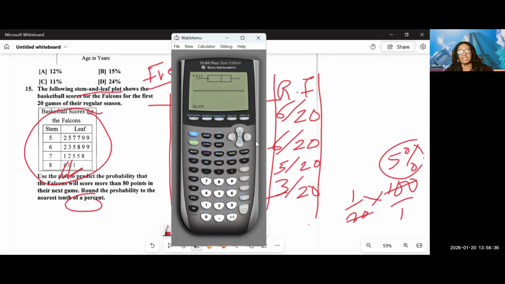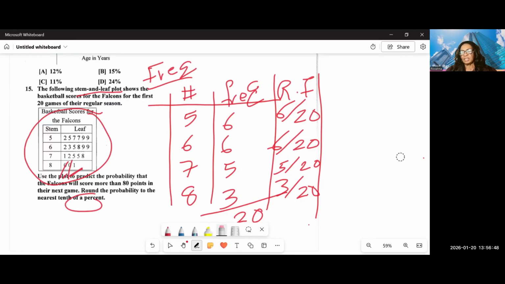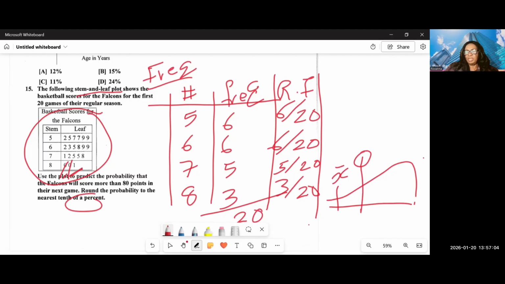We already know that this data is skewed left. Why? Because the mean is less than the median. When the data is skewed left, it's negatively skewed. The mean is less than the median. The median is Q2, and the median was 68.5.